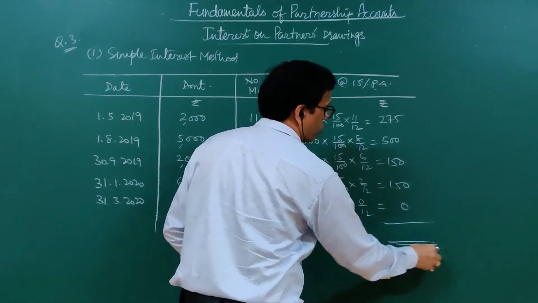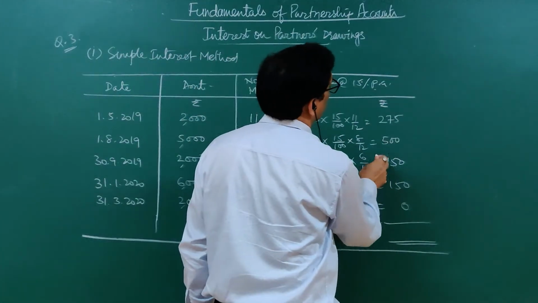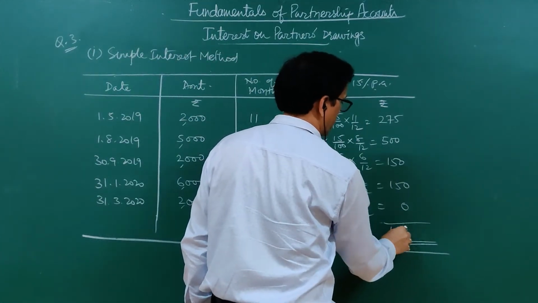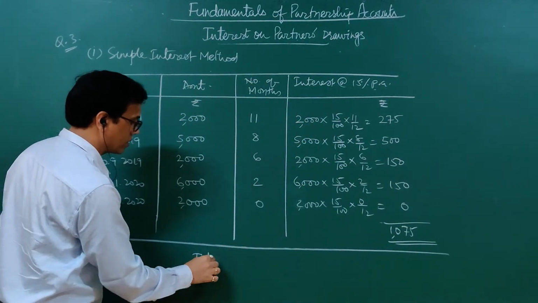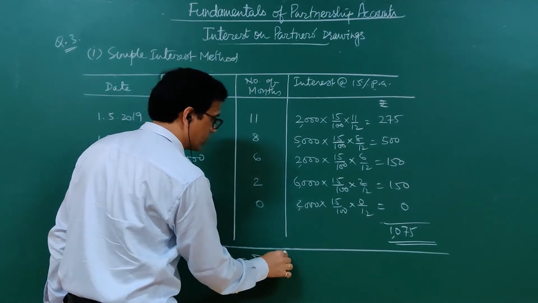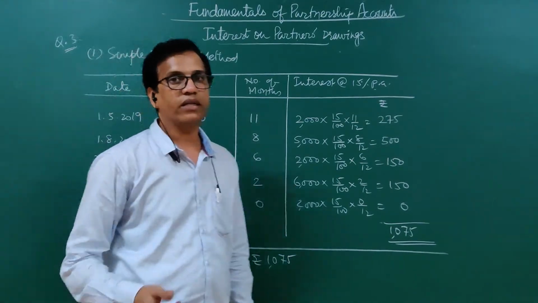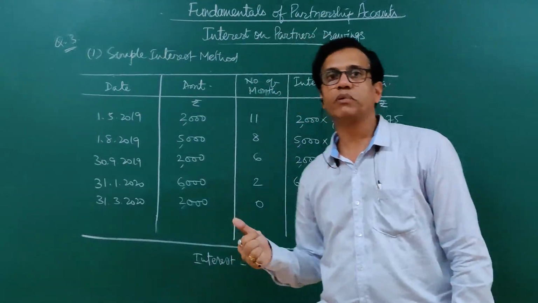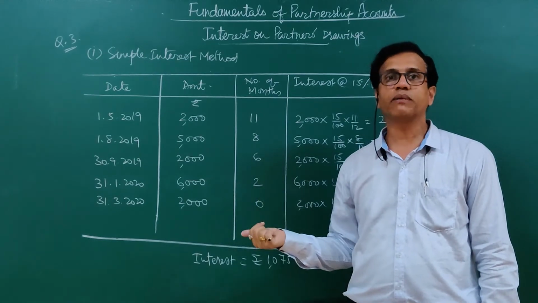So the total of this interest we will take, and it is 1,075. So interest on partner's drawings will be 1,075 rupees. This way we will calculate when we are using the simple interest method. How to do it when we use the product method?